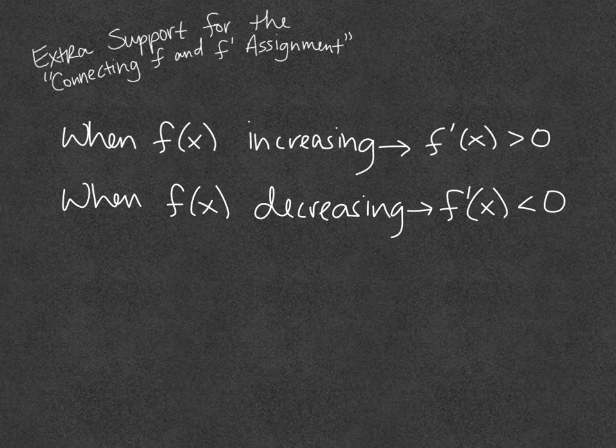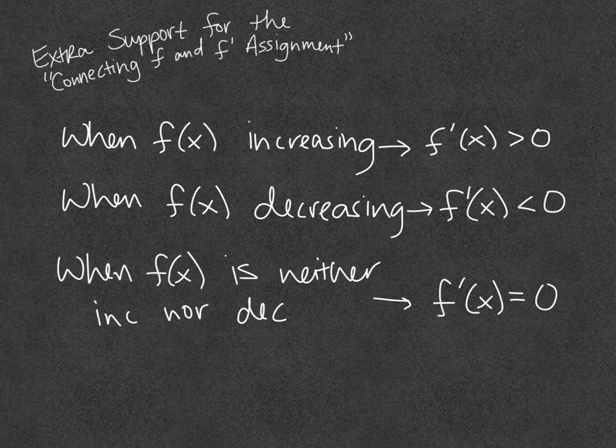Now, when your function is neither increasing nor decreasing, that almost, I don't want to say always, means a minimum or a maximum point, but a lot of times it means a minimum or a maximum point. So when your function's neither increasing nor decreasing, that means that the slope of your tangent line would be 0. You have a horizontal tangent there. So this is the main idea behind number 3 on the assignment.